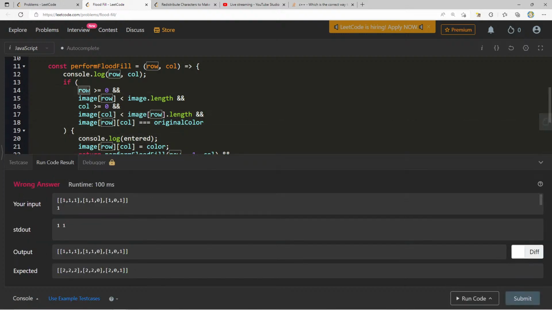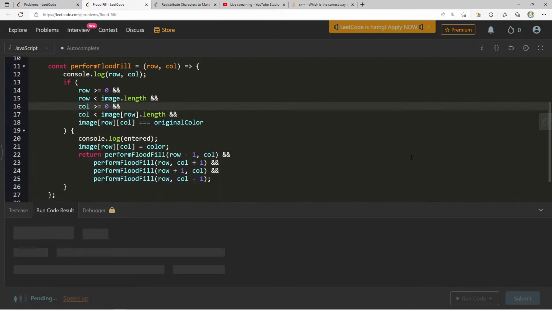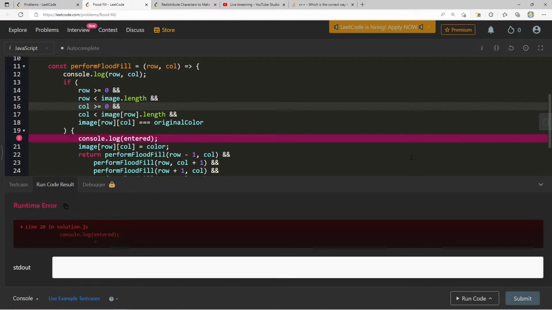Interesting. So row, yeah, that's true, right? 1 is greater than or equal to 0. Image of 1, I think I, oh, wait a second. This should be row. Row is less than image.length, column greater than 0, and column is less than image row.length. That's what I wanted. Let's try this out.